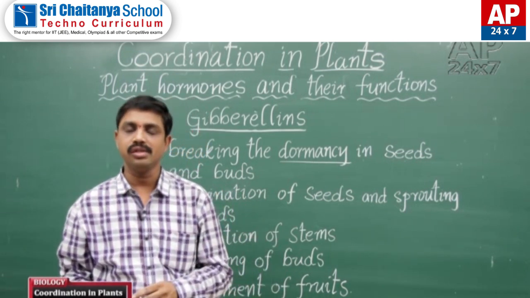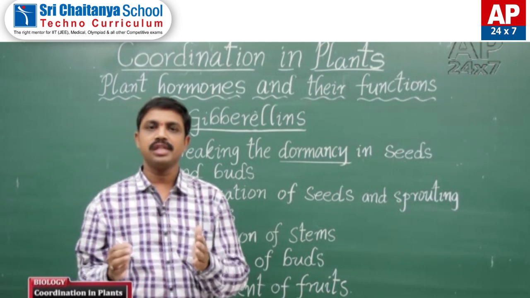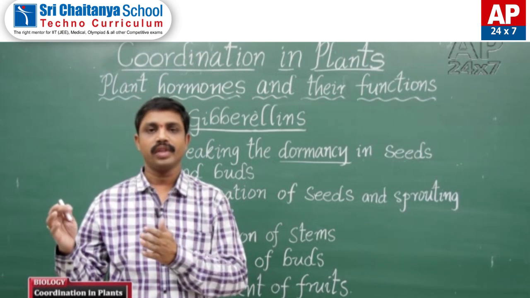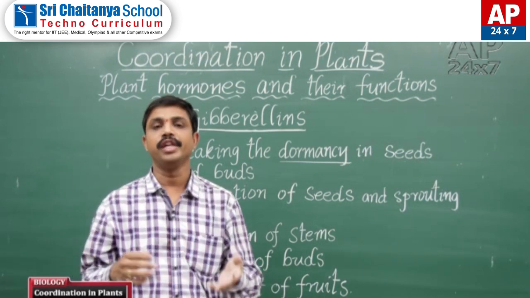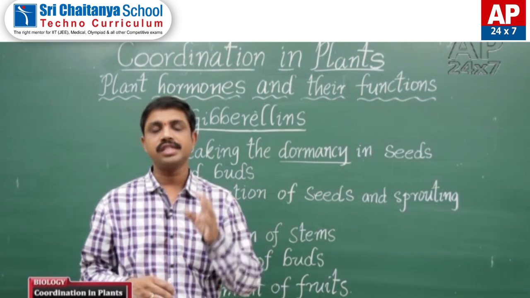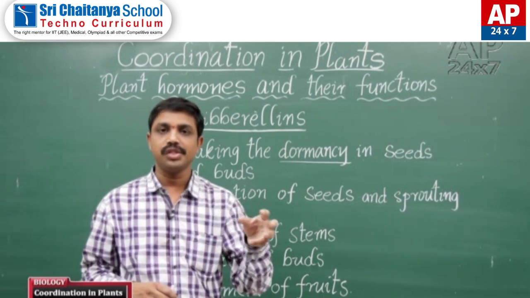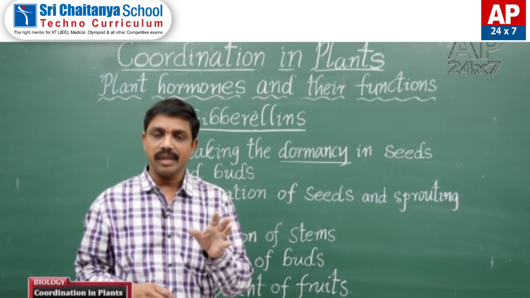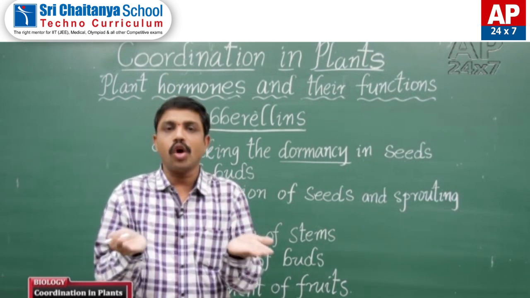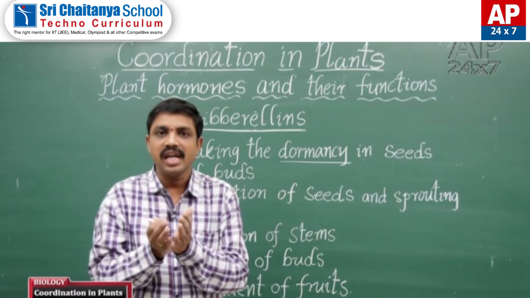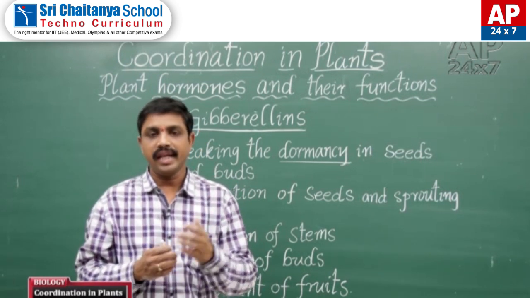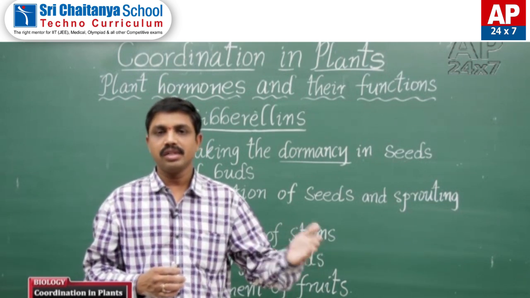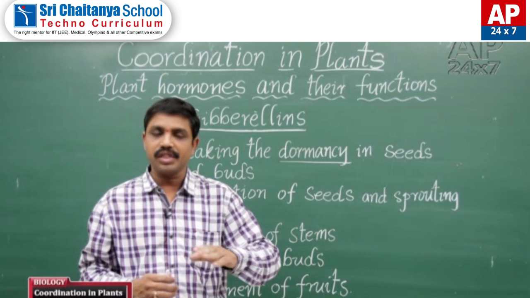Some seeds germinate early, and a few seeds take many years for germination. When such seeds are treated with gibberellins, the gibberellins break the dormancy period, that means the resting period. Then the seeds germinate in earlier days.